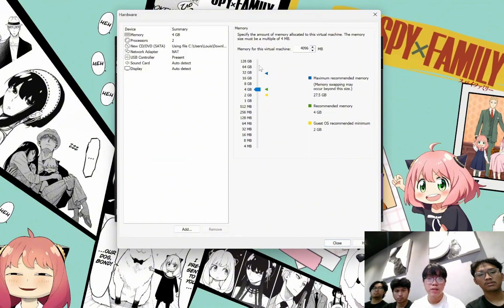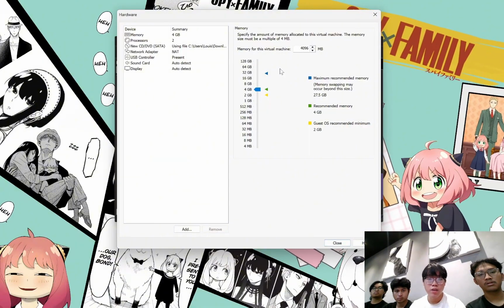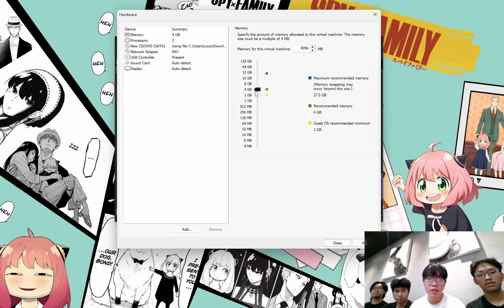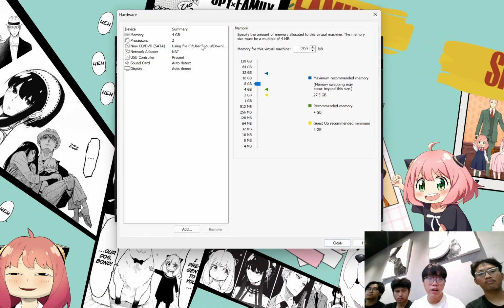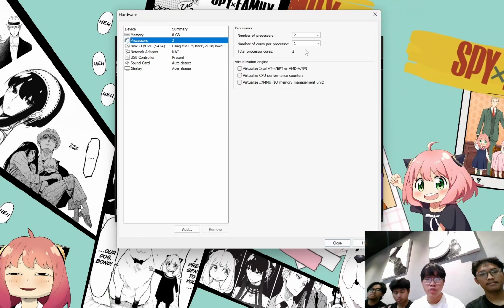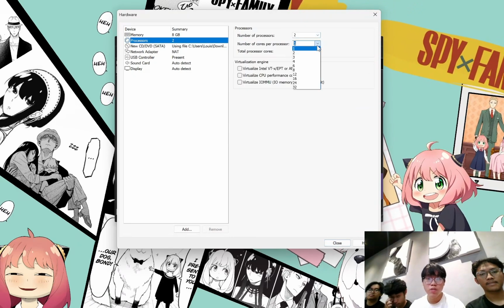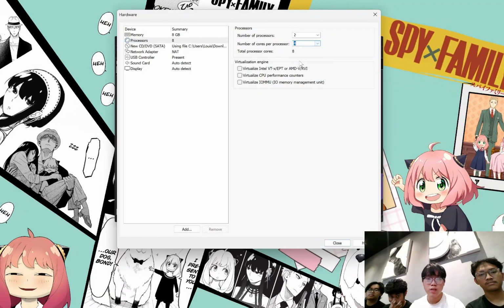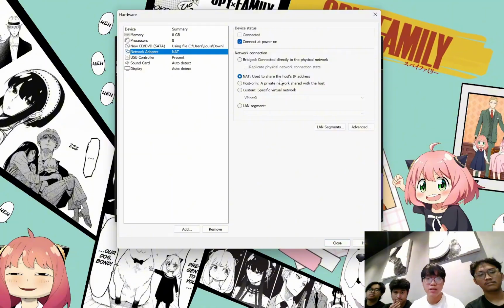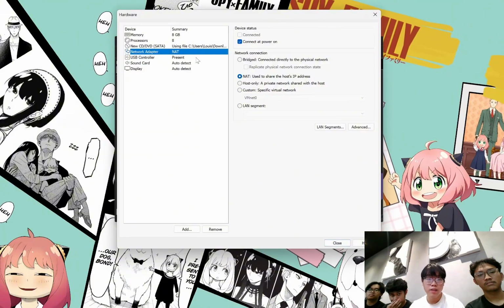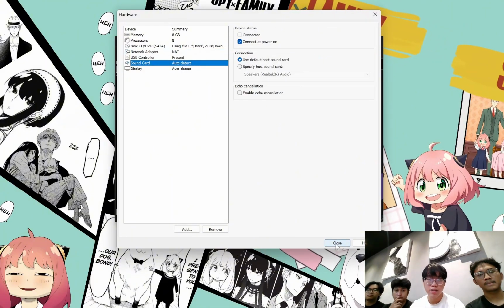So this is the UI where you can customize the hardware. You can allocate the system memory here. I will allocate around 8 GB for my system since I can spare quite a lot of memory for that. For the number of processors and cores, you can add more cores as needed. Okay, and we will use NAT. NAT is using the host IP address. This is the most secure one. And then this one is fine, just leave it as is.